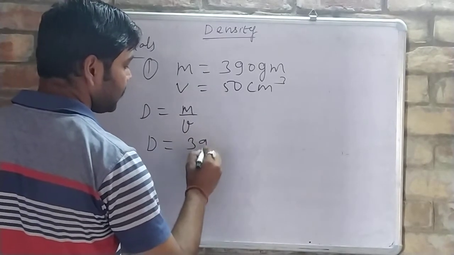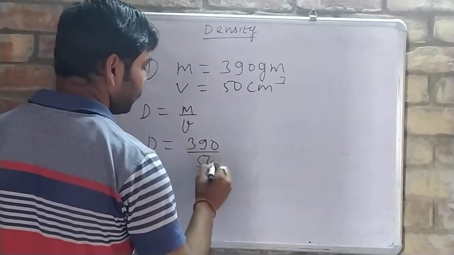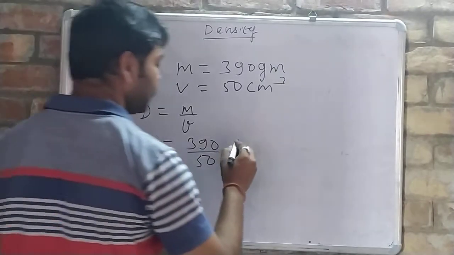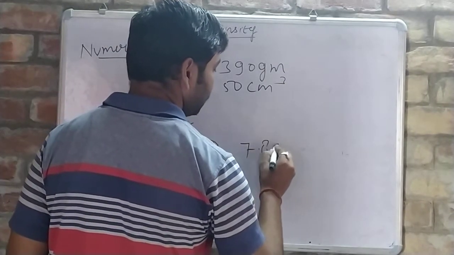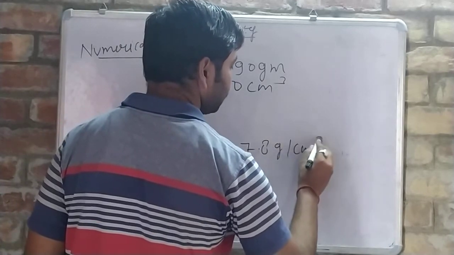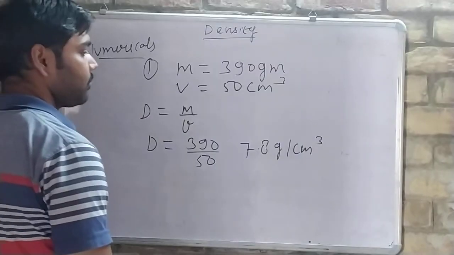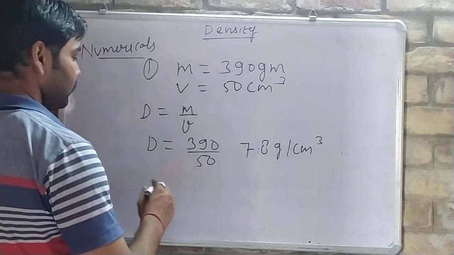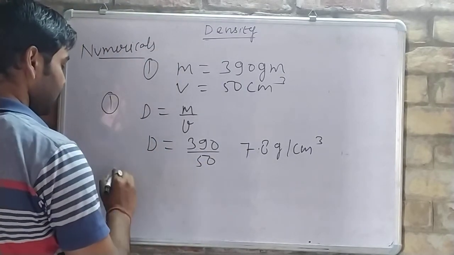Mass is 390, volume is 50. Okay, we will divide 390 by 50. Answer is 7.8 gram per centimeter cube. Okay, gram per centimeter cube, 7.8 gram per centimeter cube. Okay, this is the first case.